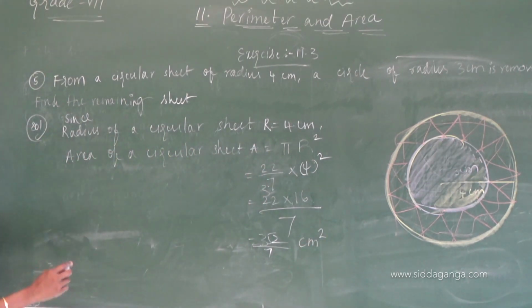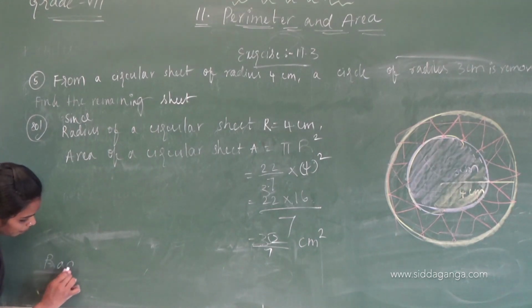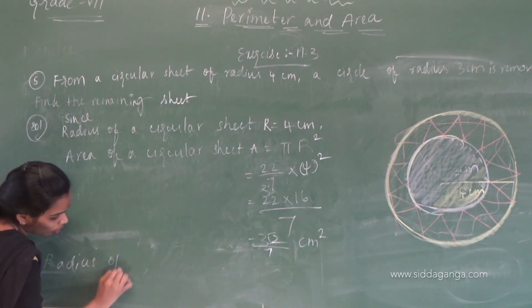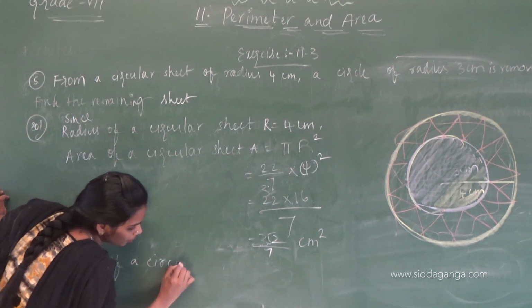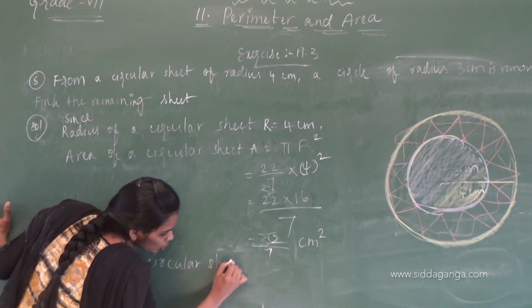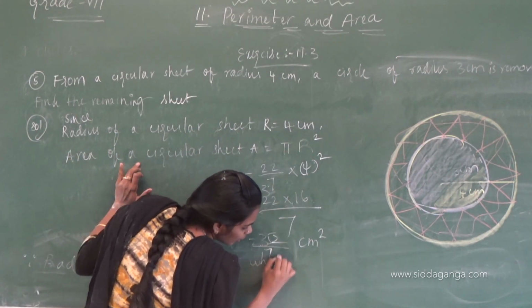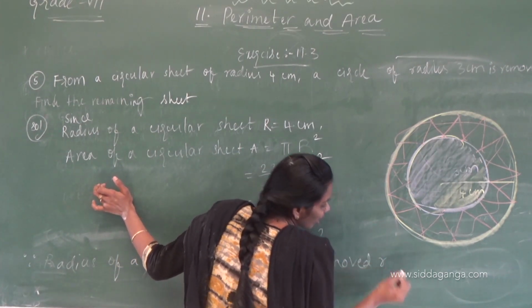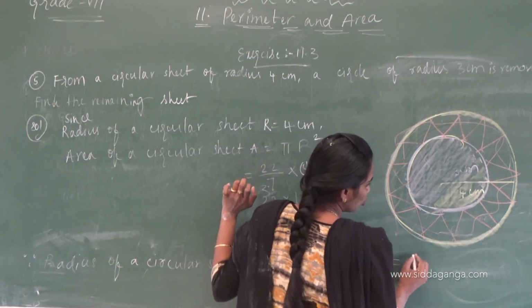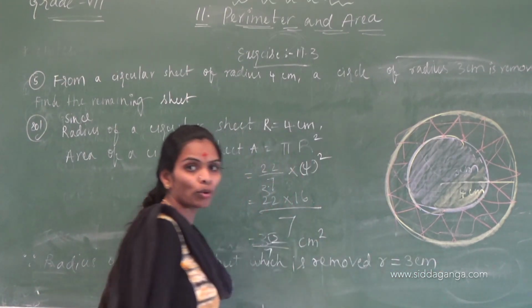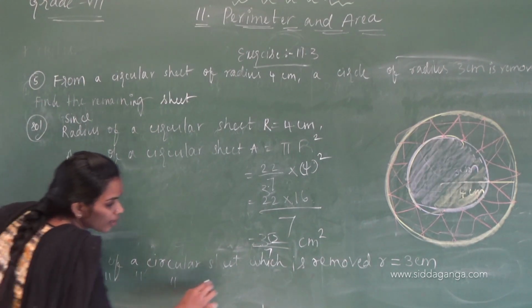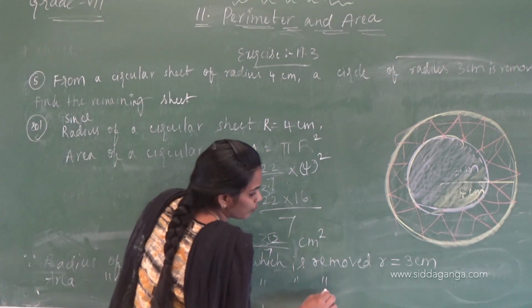Also we know the radius of the circular sheet which is removed. Small r I am taking here, r equals 3 centimeters. If you know the radius, then we can find the area of the circular sheet which is removed.